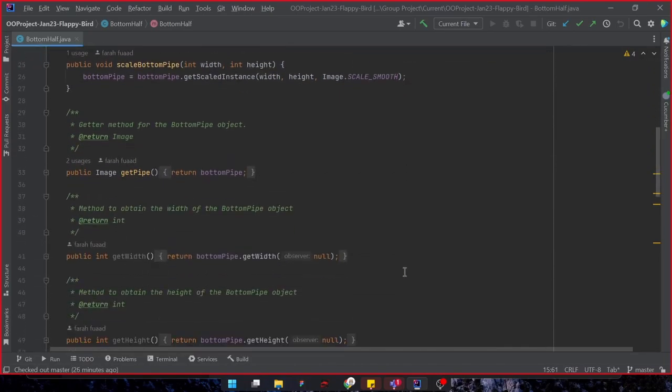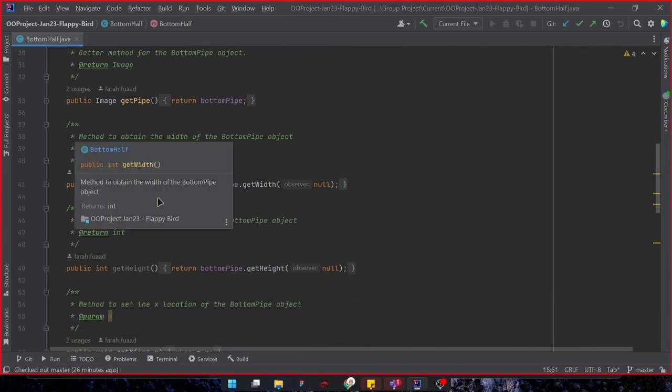For the bottom half, the class also has several getter and setter methods for accessing and modifying the image location and also dimension. For example, the getWidth and getHeight methods return the current width and height of the image respectively.